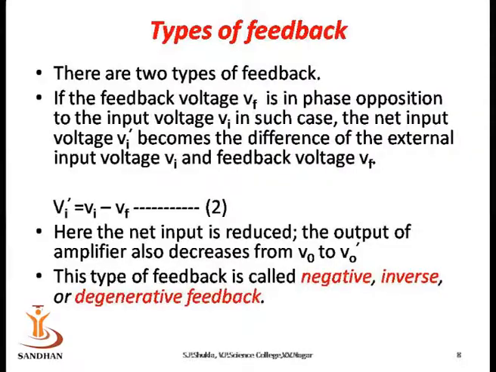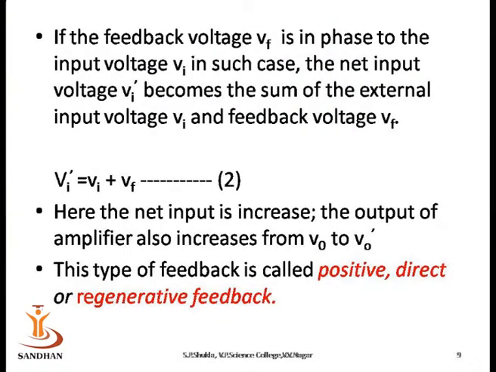Types of feedback. There are mainly two types of feedback. Number 1 is positive feedback and number 2 is negative feedback. In negative feedback, the feedback voltage Vf is in phase opposition to the input voltage Vi. In such a case the net input voltage Vi dash becomes the difference of the external input voltage Vi and the feedback voltage Vf, as seen in equation 2. Here the net input is reduced, so the output of the amplifier also decreases from V0 to V0 dash. This type of feedback is called negative, inverse or degenerative feedback.